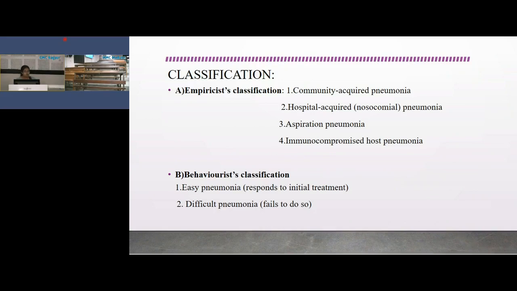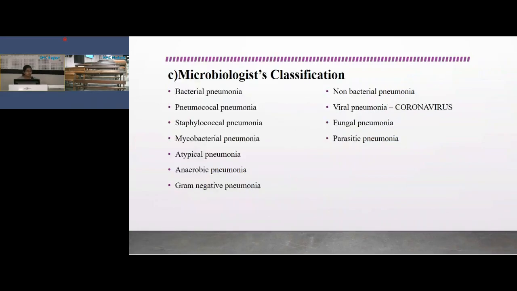So classification of pneumonia. The empiricist classification: community acquired pneumonia, hospital acquired pneumonia, which occurs more than 48 hours after admission, aspiration pneumonia, and immunocompromised host pneumonia. So here we focus on community acquired pneumonia. Another type is the behaviorist classification, that is easy pneumonia and difficult pneumonia. Then the most important classification is the microbiologist classification. It is divided into two, bacterial pneumonia and non-bacterial pneumonia.